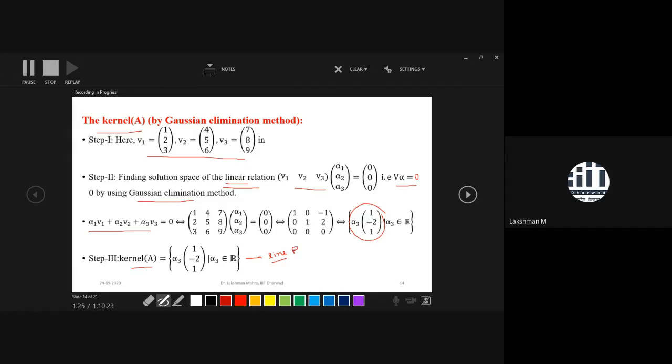We had already seen that the image was a plane and the kernel is a line. So both happen to be perpendicular to each other here. This kernel would be perpendicular to the image of the same matrix. In this scenario, it would be perpendicular to the image of the given matrix. Okay, fine, I'm going forward.